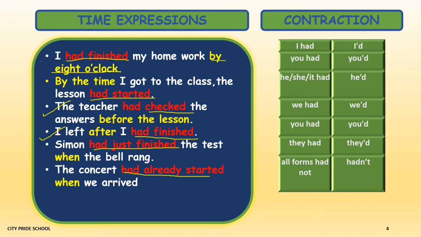Now I have also listed a few contractions because in perfect tenses contractions are very common and popular. So I had is written like I'd, you had is written as you'd. All the contractions, if you see, instead of writing had, we write 'd. Had is replaced with 'd. This last one is different. In all forms, the contraction of had not is hadn't.